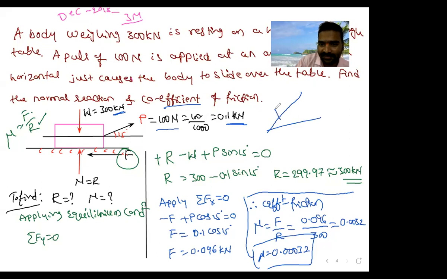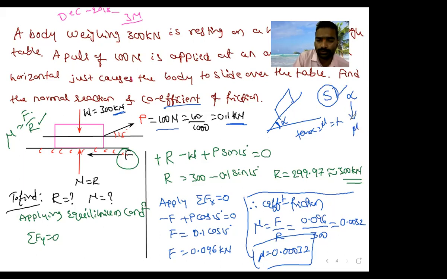If the body is in this condition, then he should give this angle. If you know this angle alpha value, then you can apply tan alpha is equal to mu, or tan phi. The resultant force S is there, and that resultant force is making an angle alpha. You have to find out that alpha, and from that alpha you have to find out mu. That also you can do, but that is a lengthy procedure.